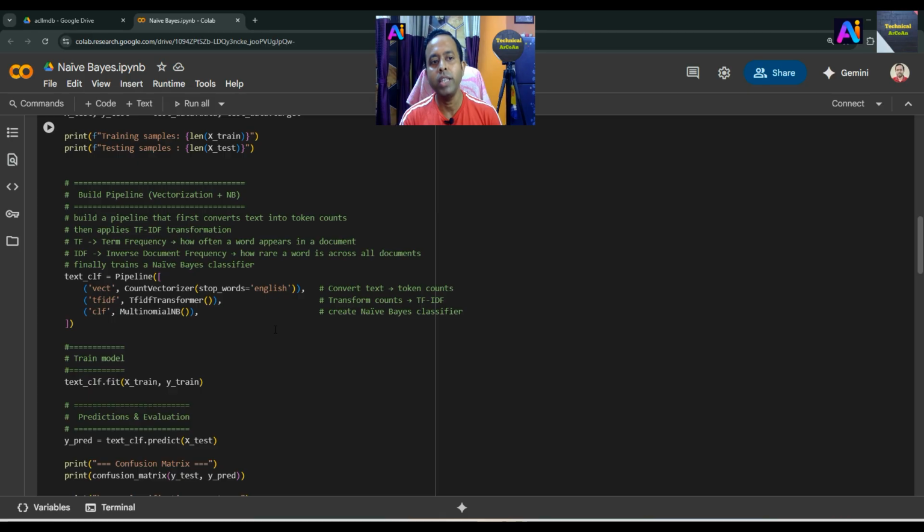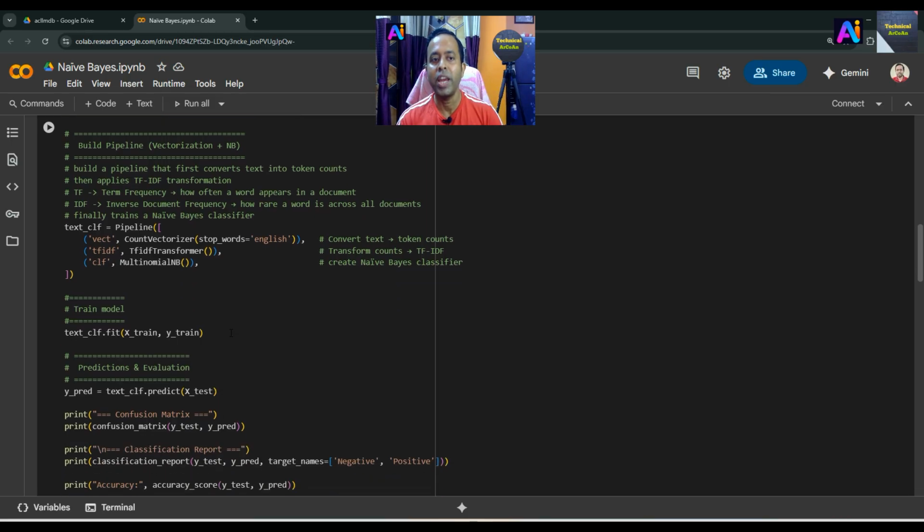TF is the term frequency, how often a word appears in a document, and IDF, inverse document frequency, means how rare a word is across all documents. After that we create a Naïve Bayes classifier, multinomial NB. Then we finally train the Naïve Bayes classifier using the fit method, and we send the training dataset as arguments, the input features for the training and the output values for the training.